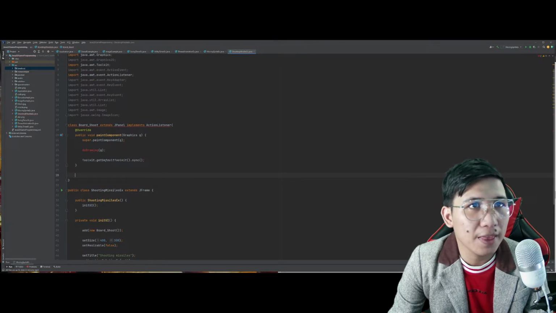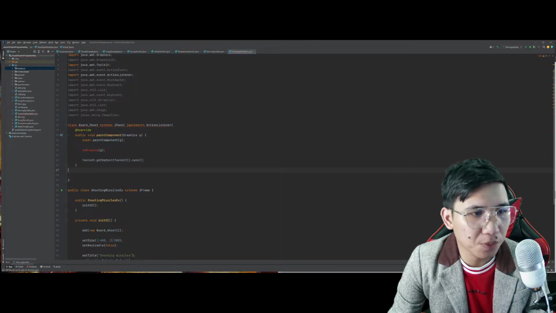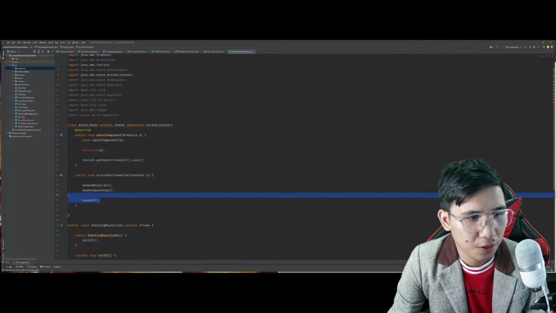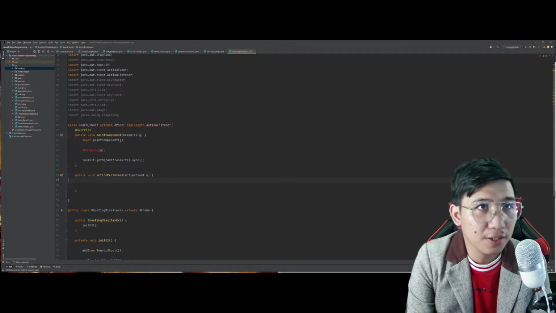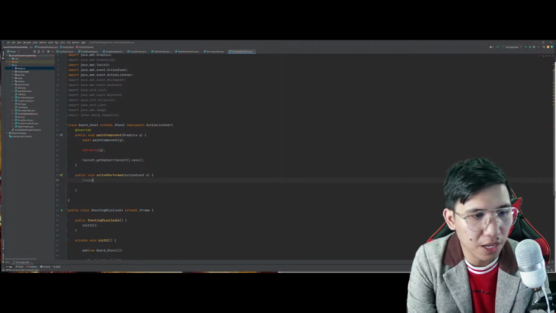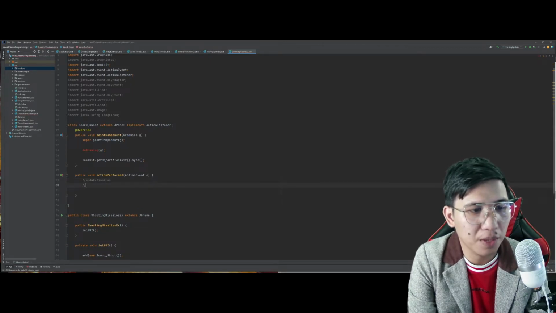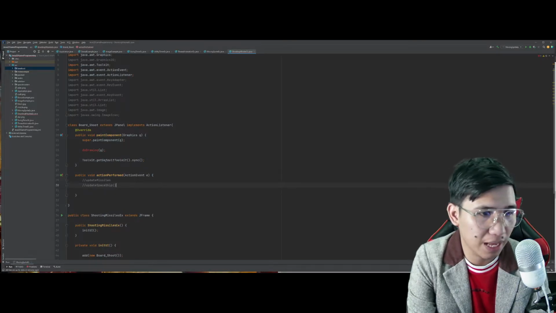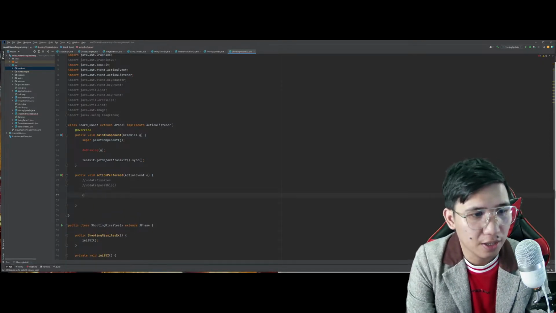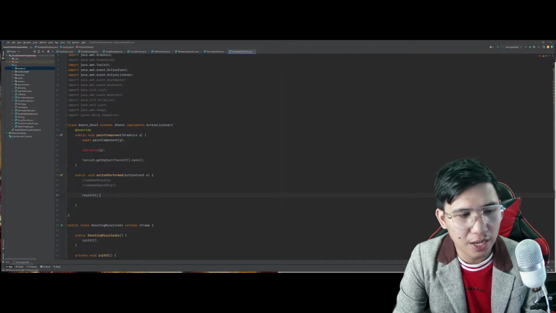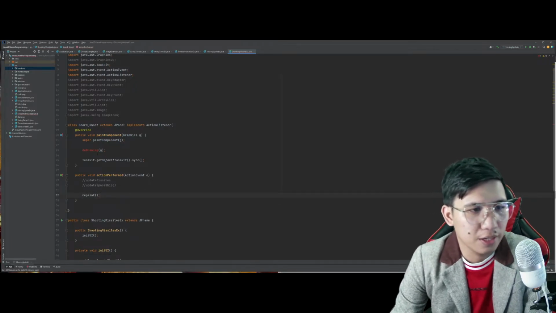Okay. In the action performed here, this is where we will be updating the missiles. Yan. This is where we will be updating the missiles. And we will be updating the spaceship class natin. Okay? Tapos meron tayong repaint. Mamaya natin gagawin yan. Ganyan po.